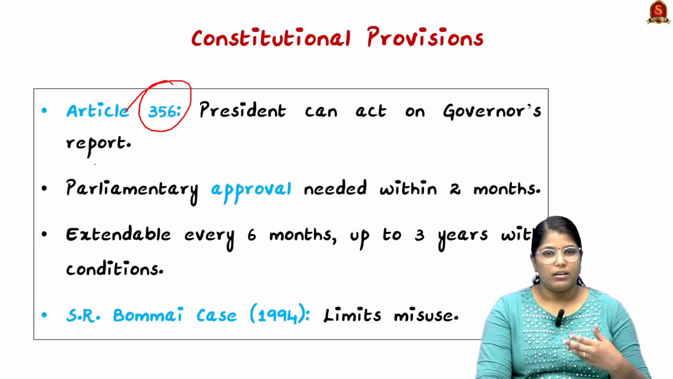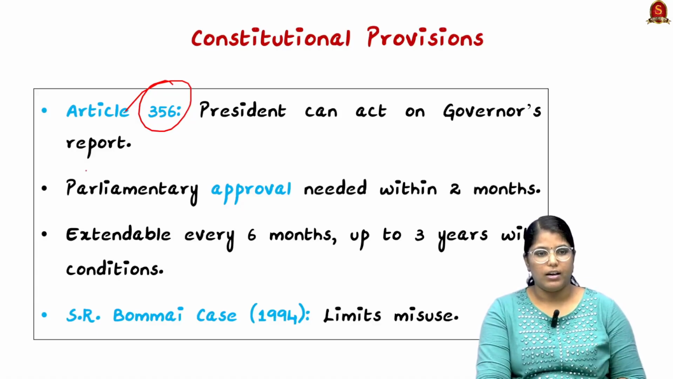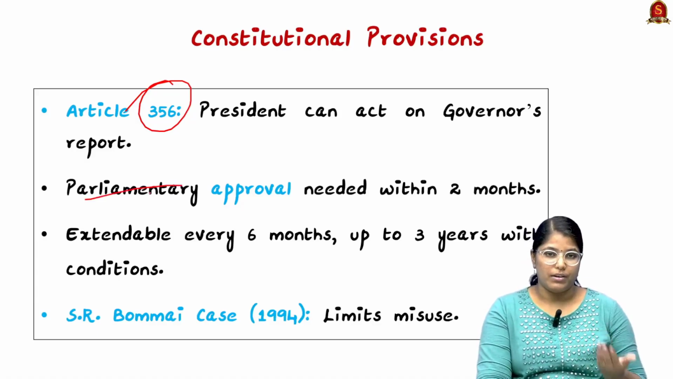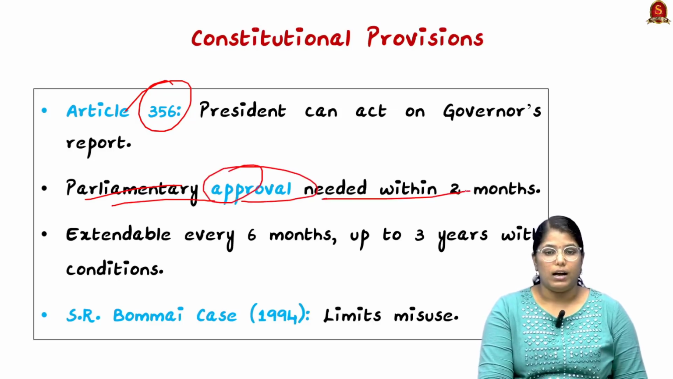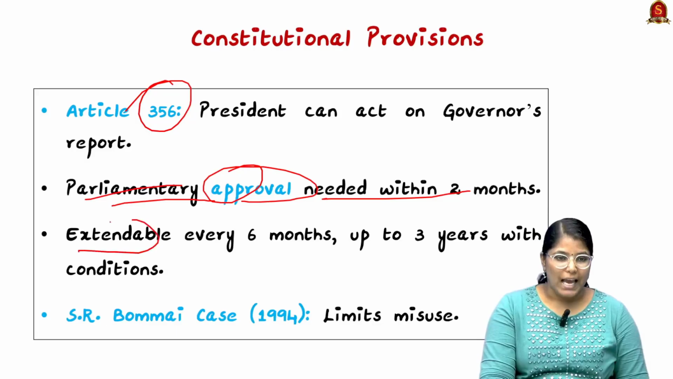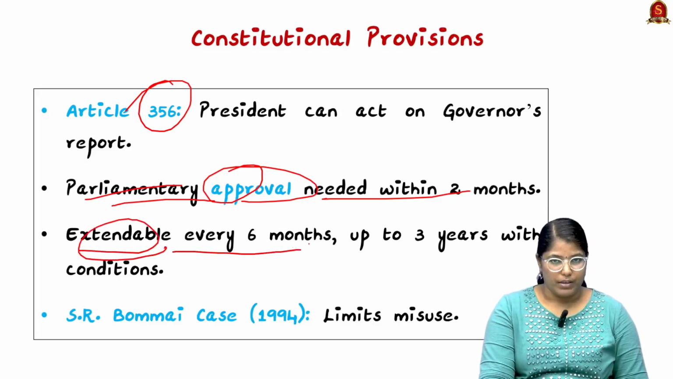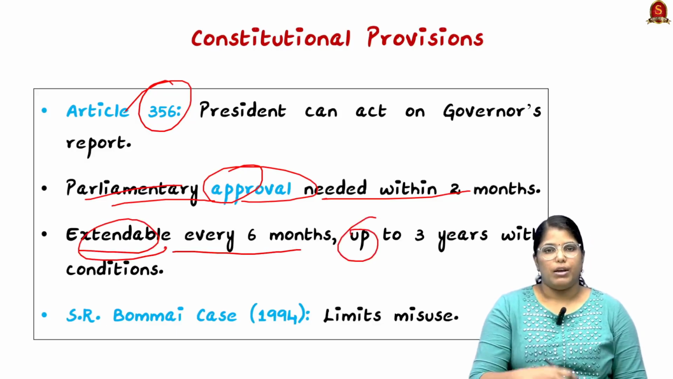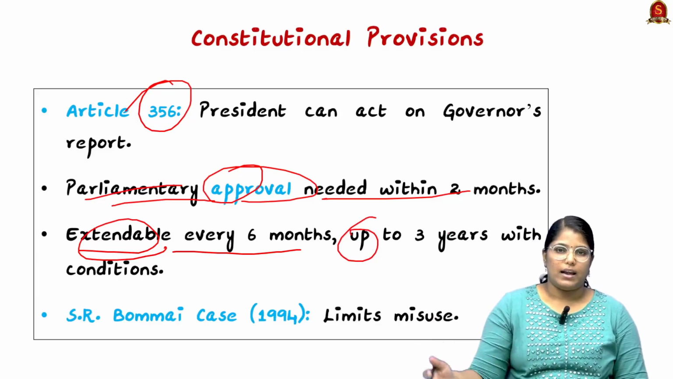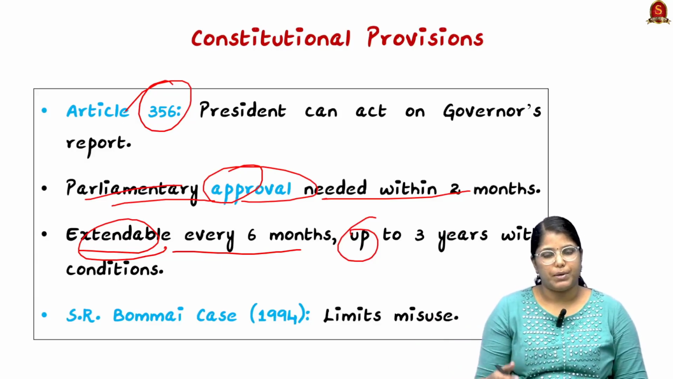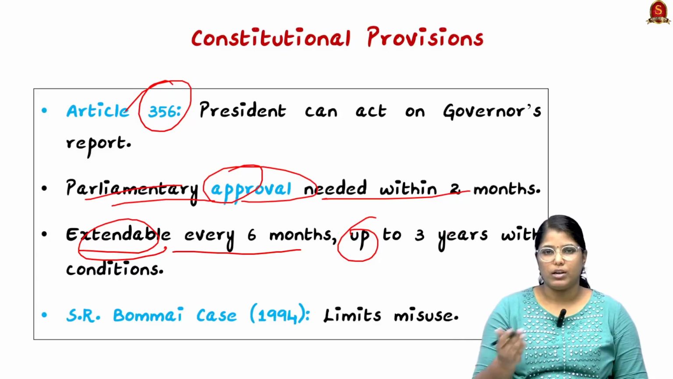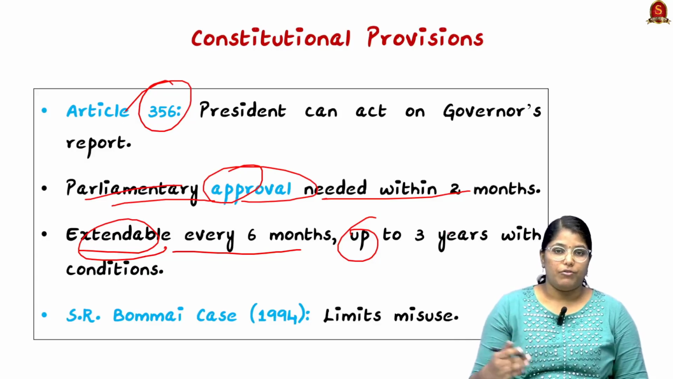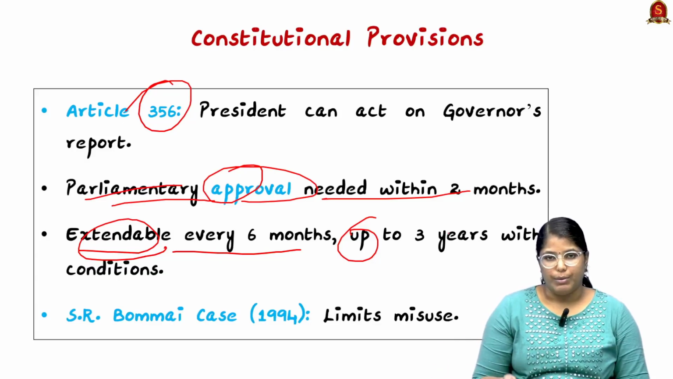Now when the report is given by the governor and the president's rule is invoked, Parliament has to approve that president's rule within 2 months. This can be extended every 6 months up to 3 years. So every 6 months they will be asking again in the Parliament whether this particular president's rule can be extended or not. If the Parliament is willing to revoke it, they will revoke it on the go, and if not, they will continue this president's rule.